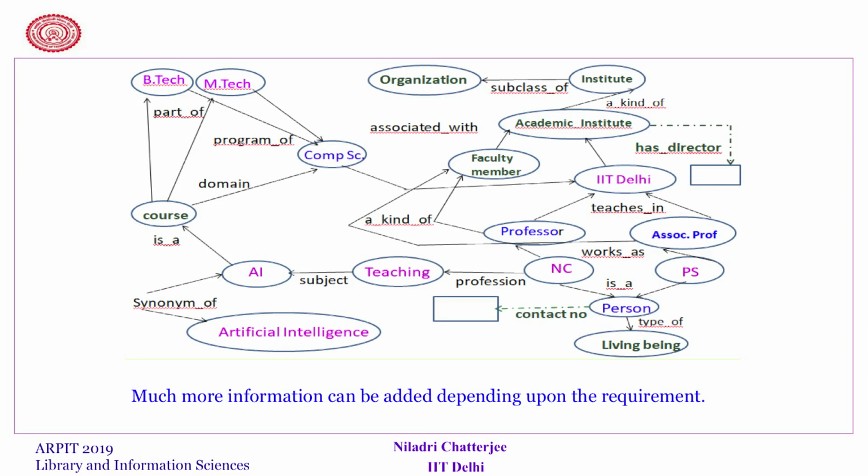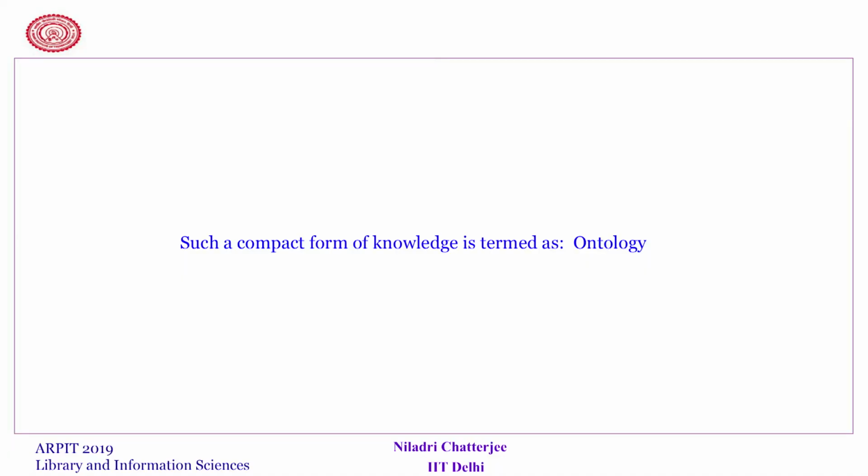So, one can ask, is it the final picture? Of course not. One can add even more information depending upon the queries that one needs to answer with respect to such a domain. For our simple understanding, such a compact form of knowledge is termed an ontology.